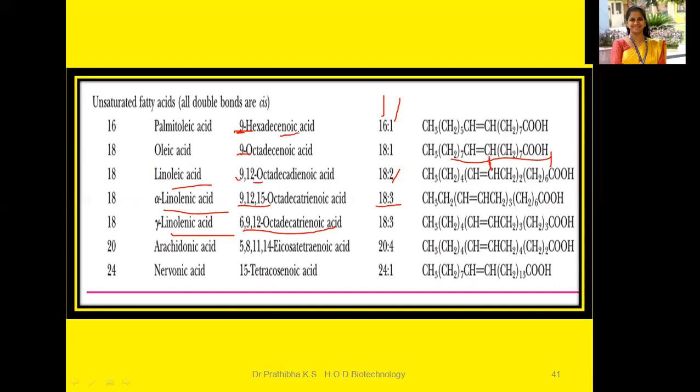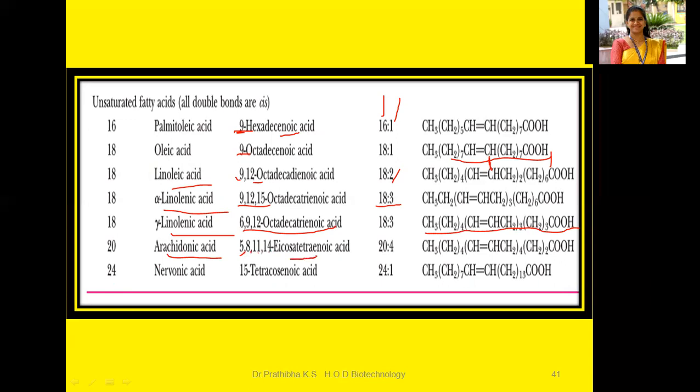Anoic means the presence of single bonds. Enoic tells you about the presence of double bonds. Then here 18:3, CH3, CH2 4, CH, CH, CH2 thrice, CH2 thrice COOH. Arachidonic acid has 4 double bonds, at the 5th, 8th, 11th, and 14th positions.